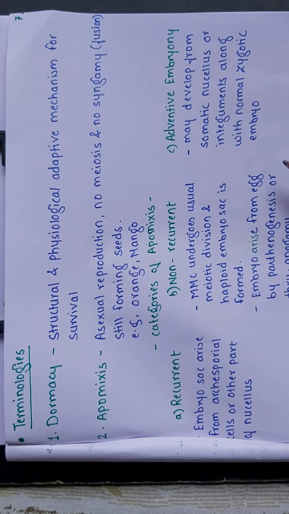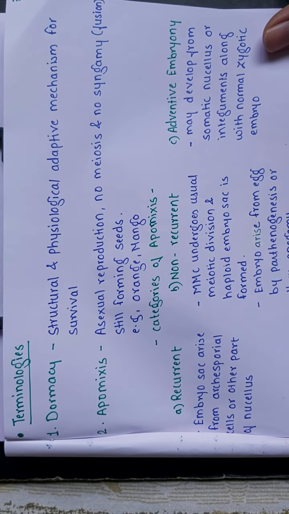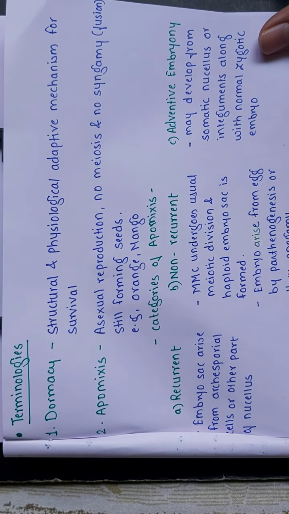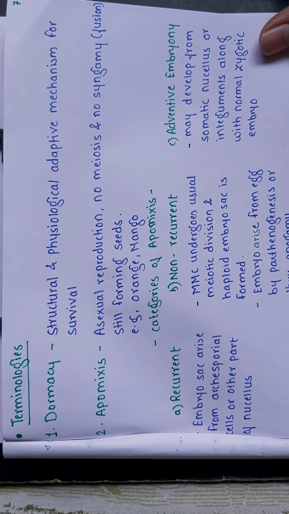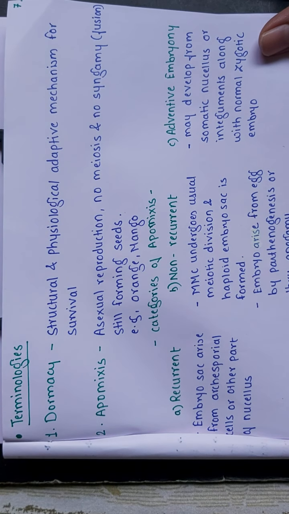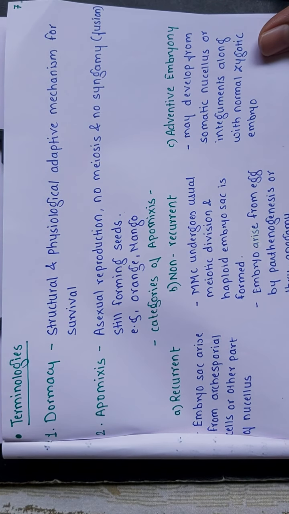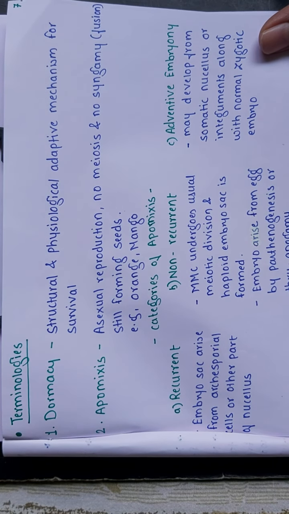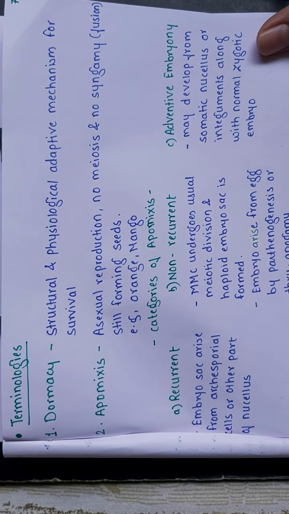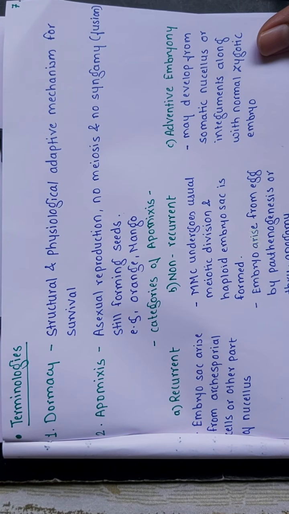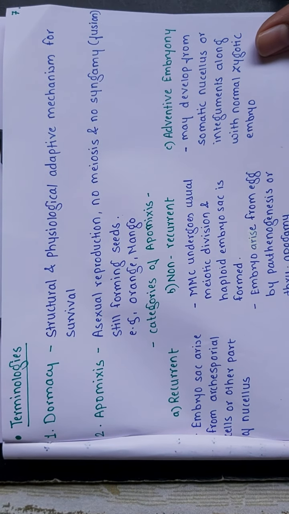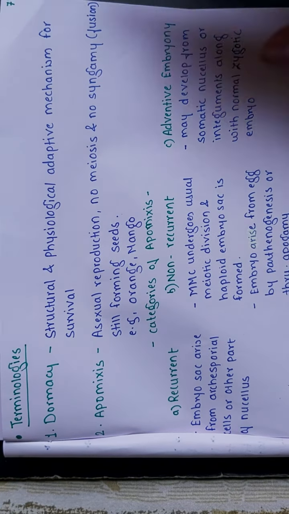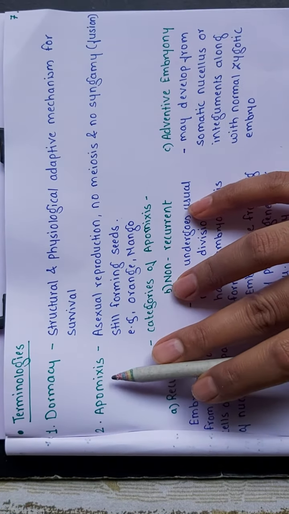So, good morning, students. Now we have come to the end of this first topic, that is reproduction of lower and higher plants. The last points of discussion are dormancy, apomixis, parthenocarpy, and polyembryony. Okay, so first we'll deal with dormancy.